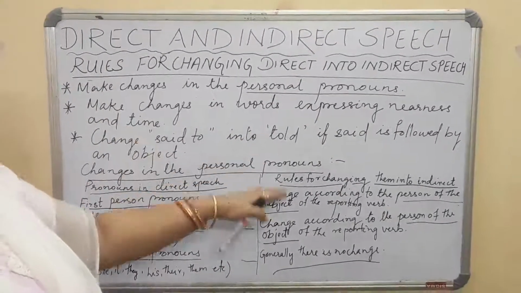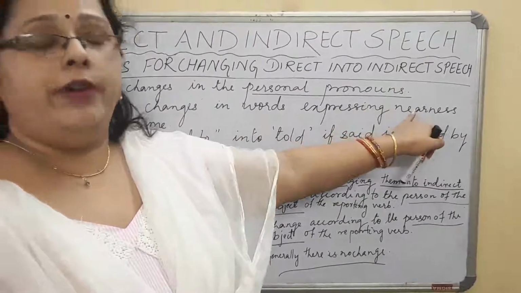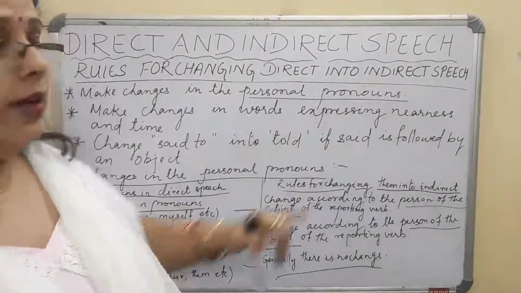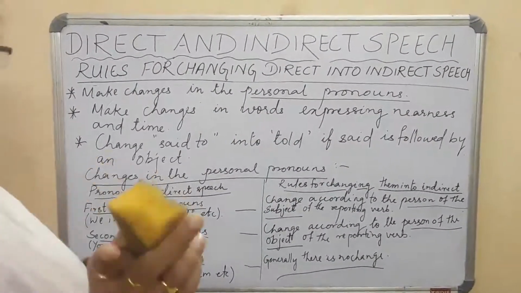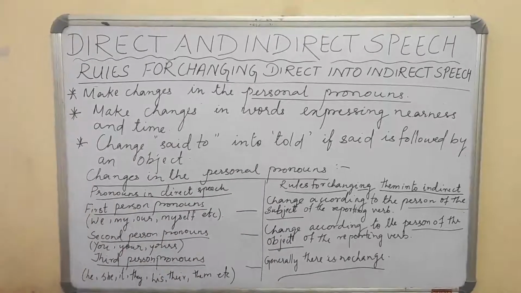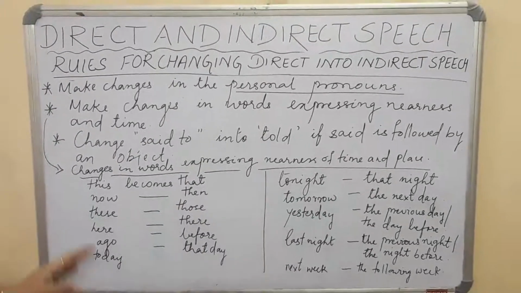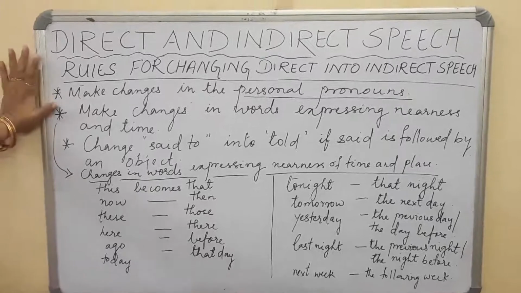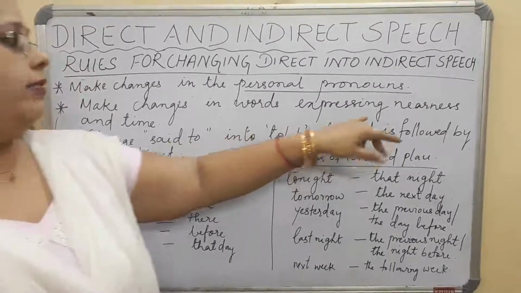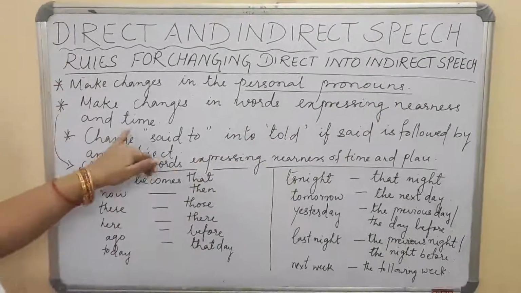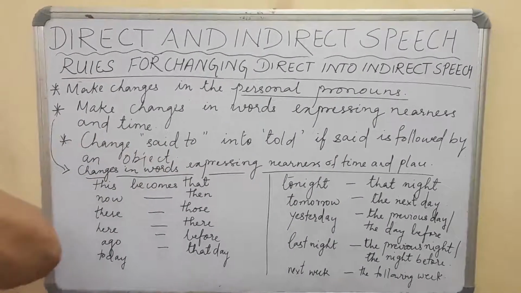Now I will be giving you the table. What changes we make when we come to the time purpose. Let's see the table for the changes for nearness and time. Now we were talking about the changes to be made while expressing nearness and time. Now what are the changes that we make?